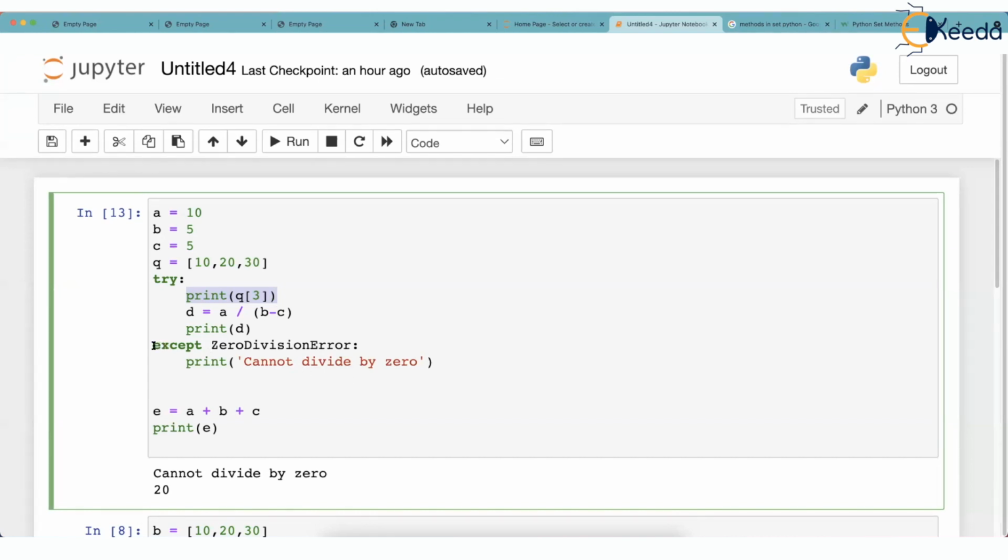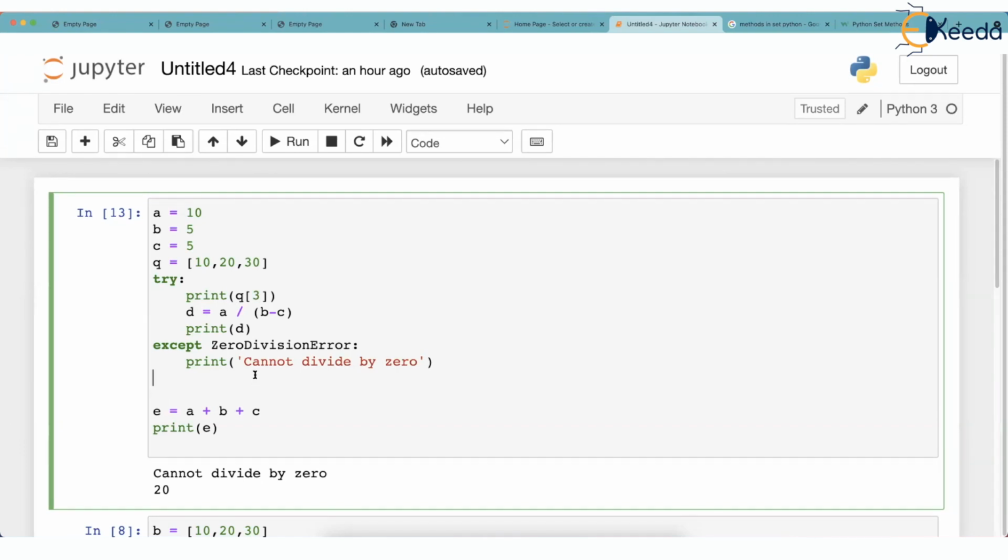But then there should be some except block which should catch that error. But we have written one except block which is capable of catching this type of error, zero division error, but we have not written any except block which can catch index error. That means, try should be followed with the except block that says, okay, I am ready for zero division error. If some zero division error is there, I will catch it. There should be one more except block which says that, okay, I am ready for index error, but there is no index error catch. In that case, Python throws that object of class index error, but there is no catching block.